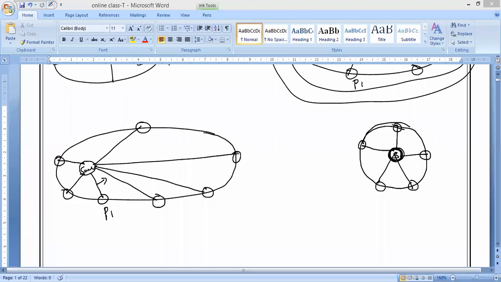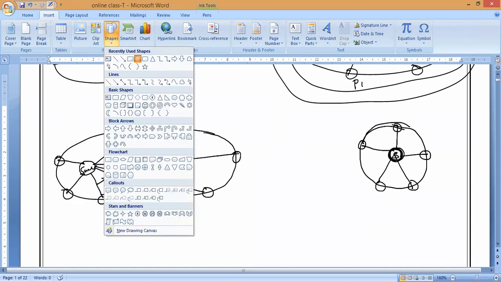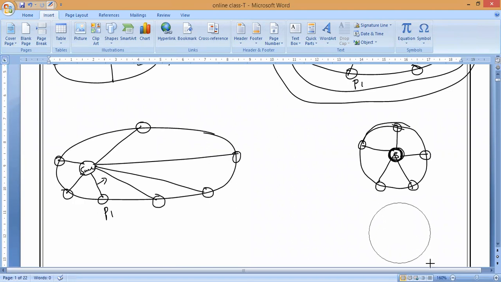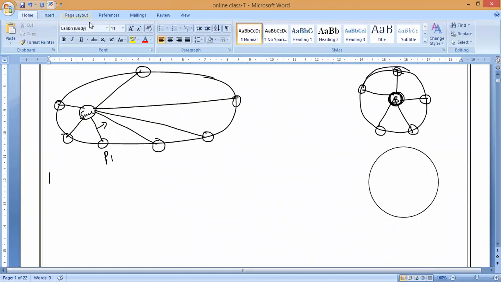Now, if the shape of the orbit of a planet is circular, then the length of the line joining the sun and the planet will become what? It will become constant, equal. If it is circular, it is constant. If it is not, it is not. So now you can see this is the circular. In this case, the radius vector is always constant. But if I take an elliptical shape, it is not constant. That is what is happening.